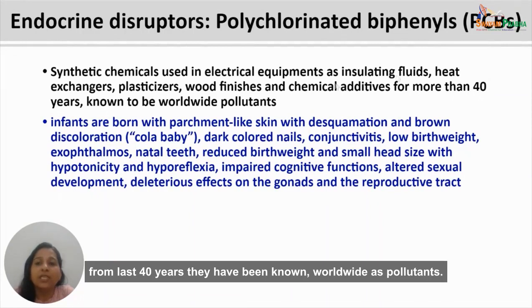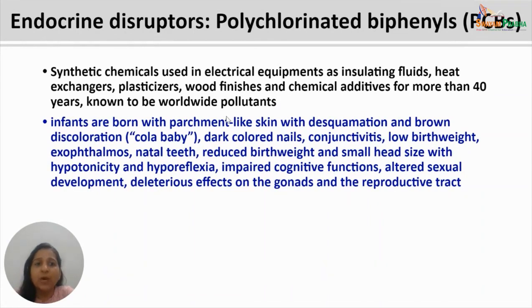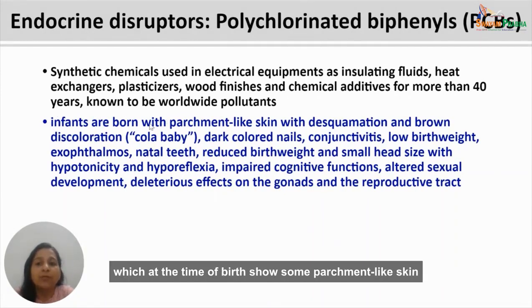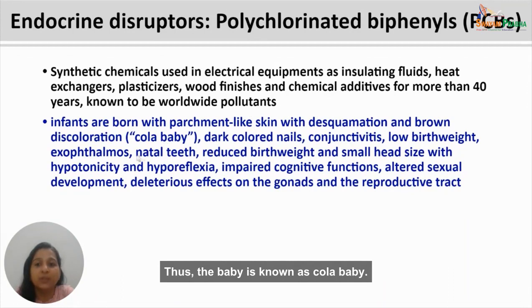For the last 40 years, they have been known worldwide as pollutants. However, in utero exposure of the fetus causes the birth of infants which at the time of birth show parchment-like skin with desquamation and brown coloration. Thus, the baby is known as a Pola baby.